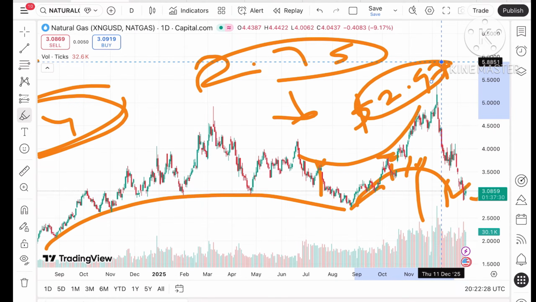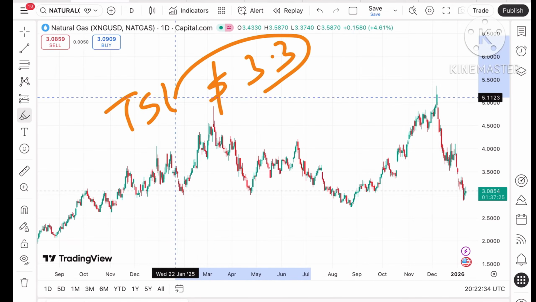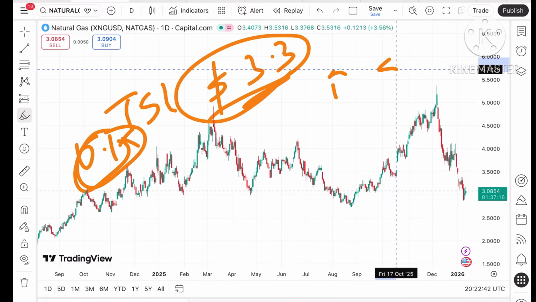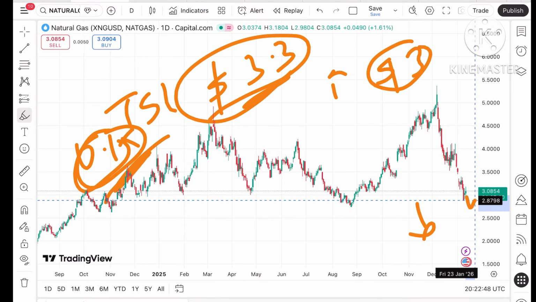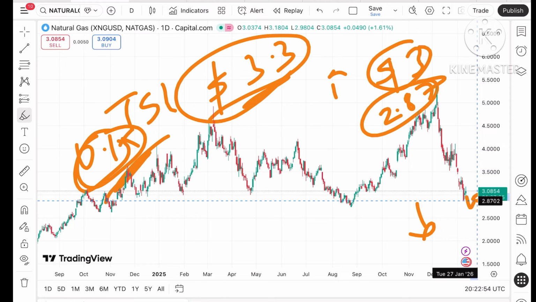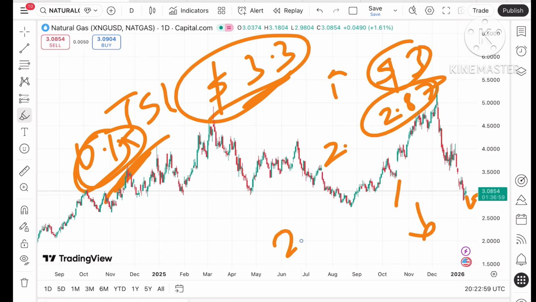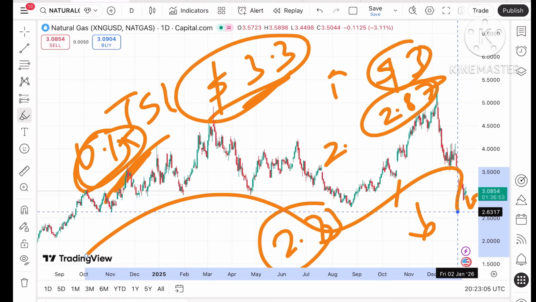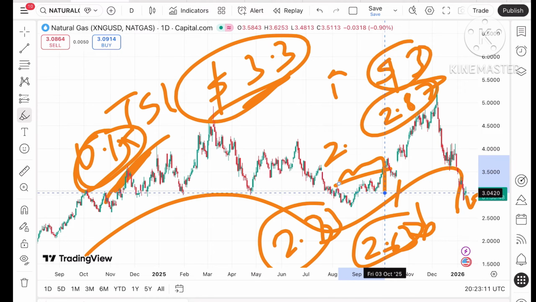Now what you have to understand here is to keep trailing your SL by 0.15 if the price sustains above $3.3. But if the price starts going below $3, keep trailing your SL by 0.15, so at least you capture the downside. The price can go further down, and there is a probability of going towards 2.87. If the price falls below that level, a further fall can be seen towards 2.79, and from there towards 2.73. Chances of further downfall can be seen. After that, there is a probability of going towards 2.63, and this is already weak, so we can see the price move further low.